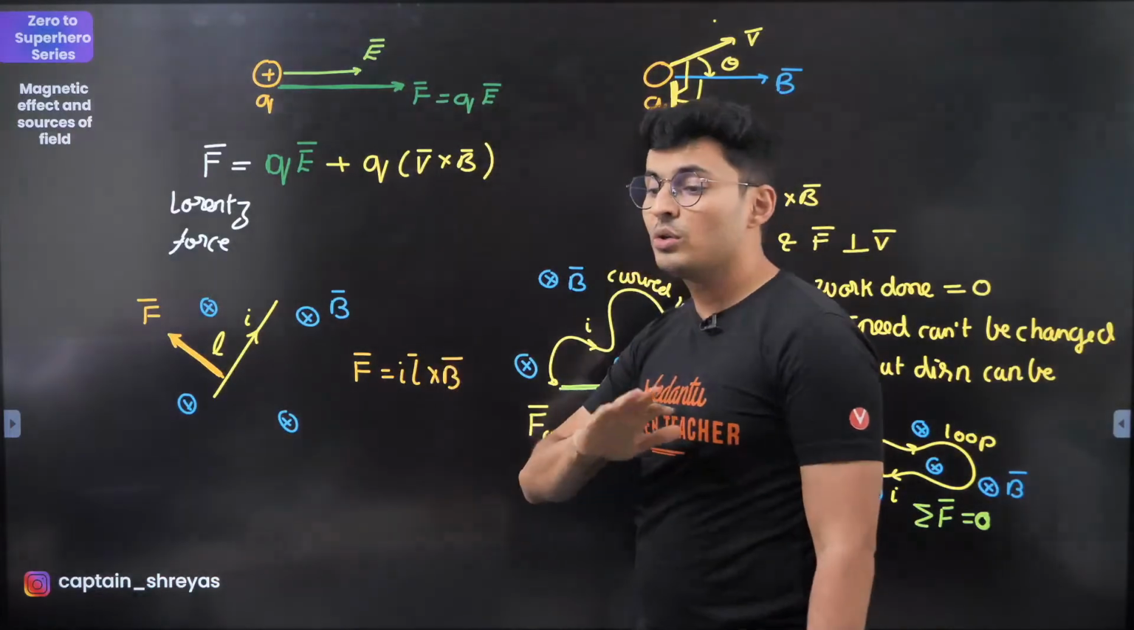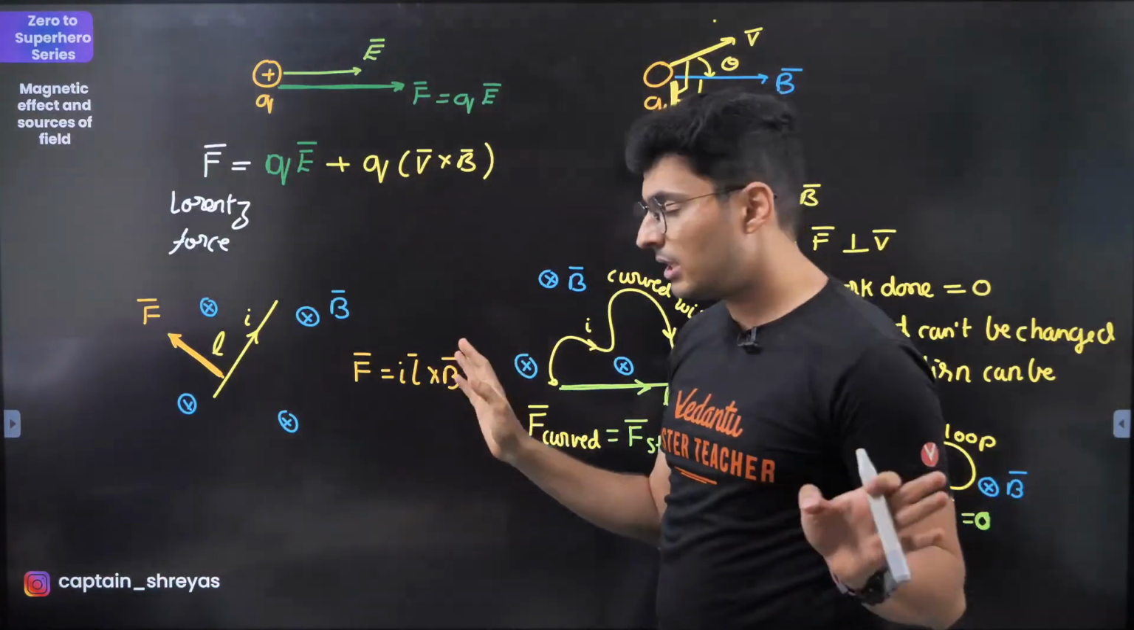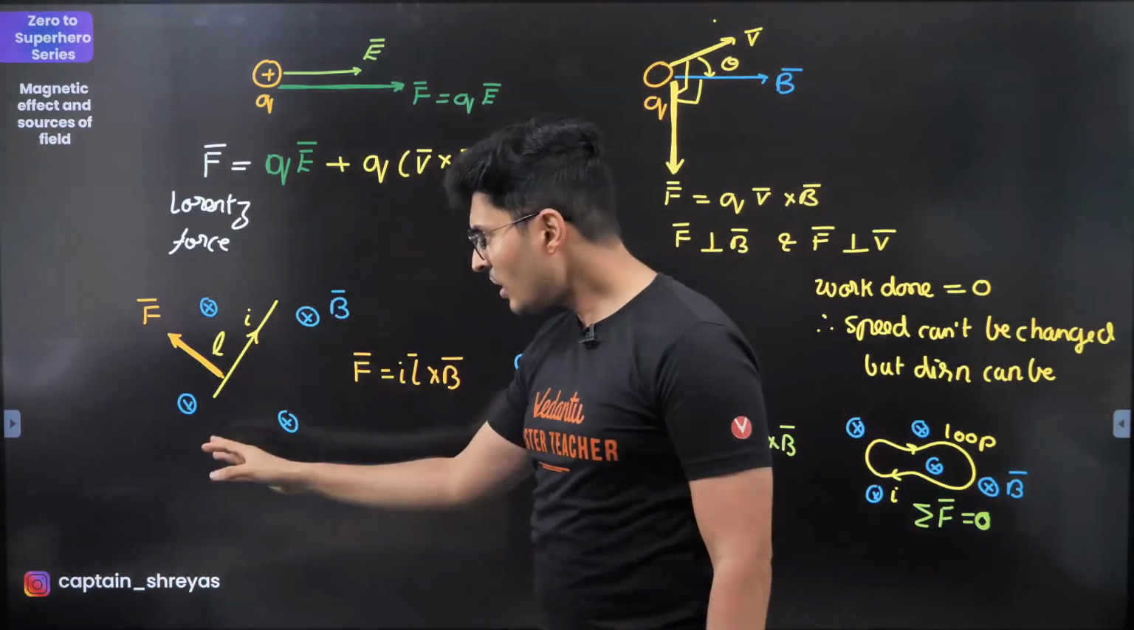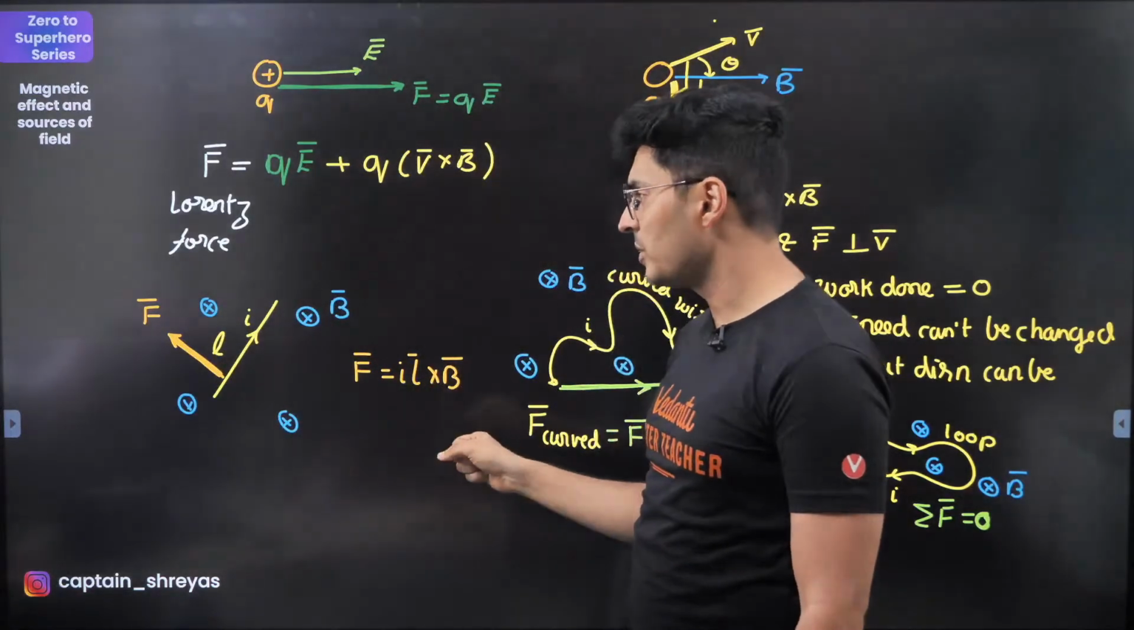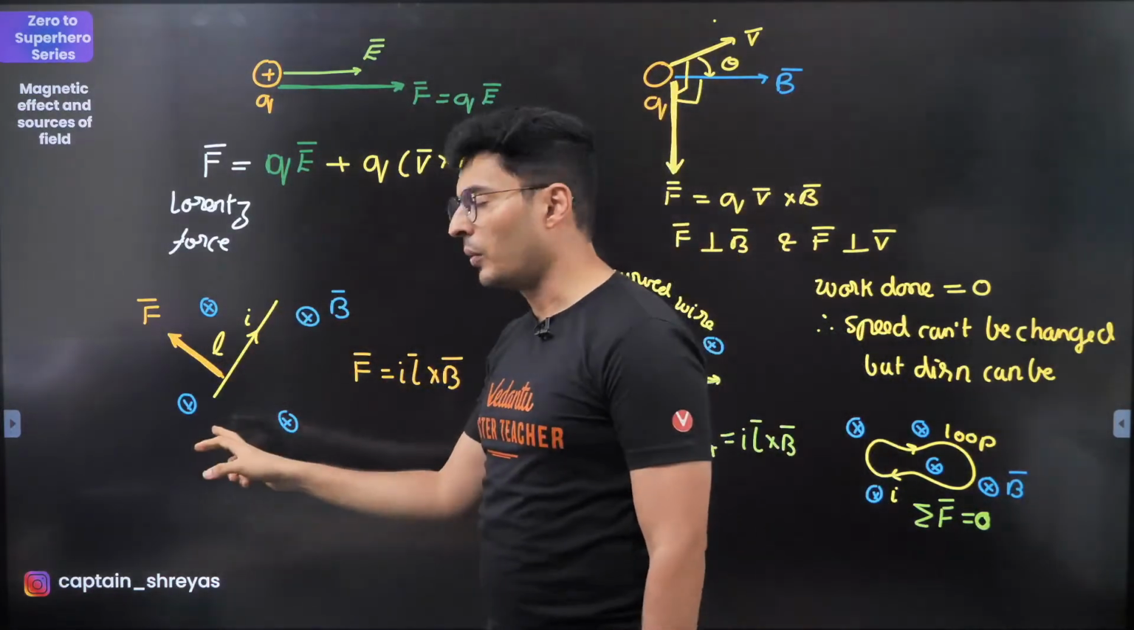I L cross B. No need of rules. Fleming's left hand, right hand, not needed at all. So F is equal to I L cross B. Okay, that's something which you should know.